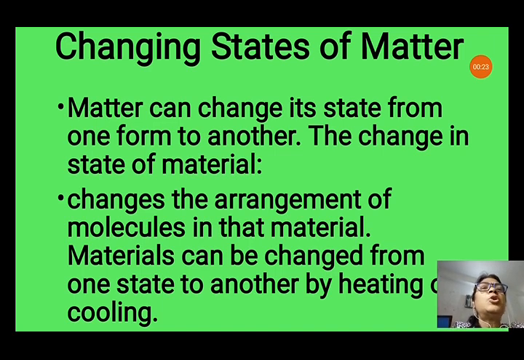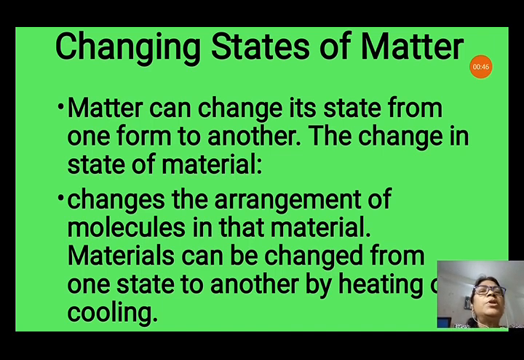What happens in the change of state of materials? Matter can exist in three states: solid, liquid and gases, and it can be changed from one state to another state. What happens in the changing of the state of material? It changes the arrangement of molecules in that material. How does matter change its state? When the arrangement of molecules in the matter changes.